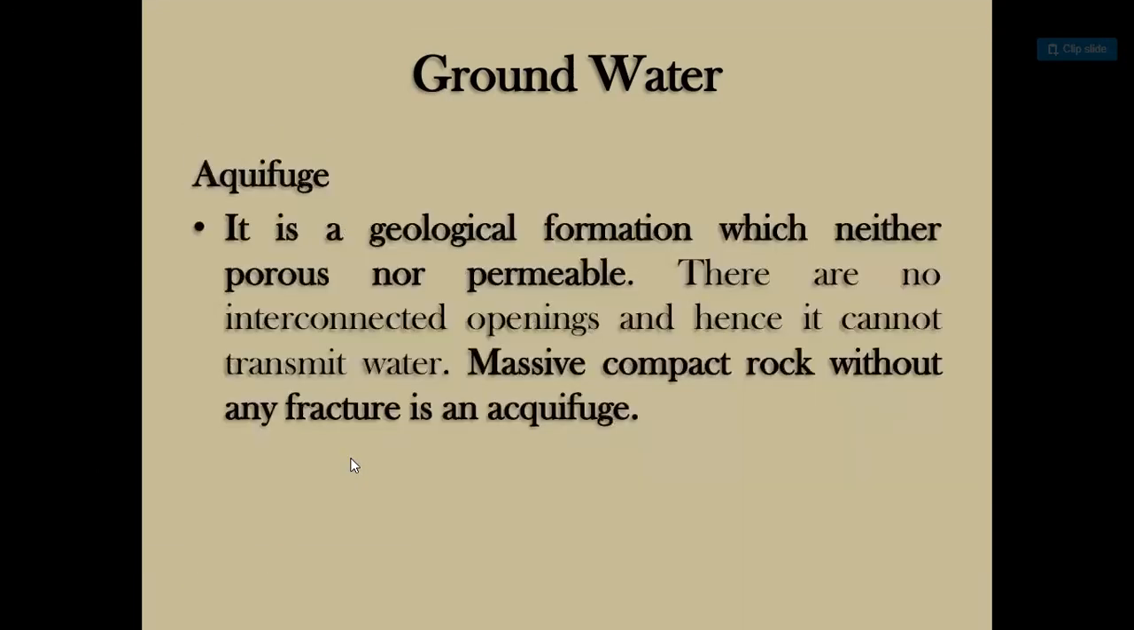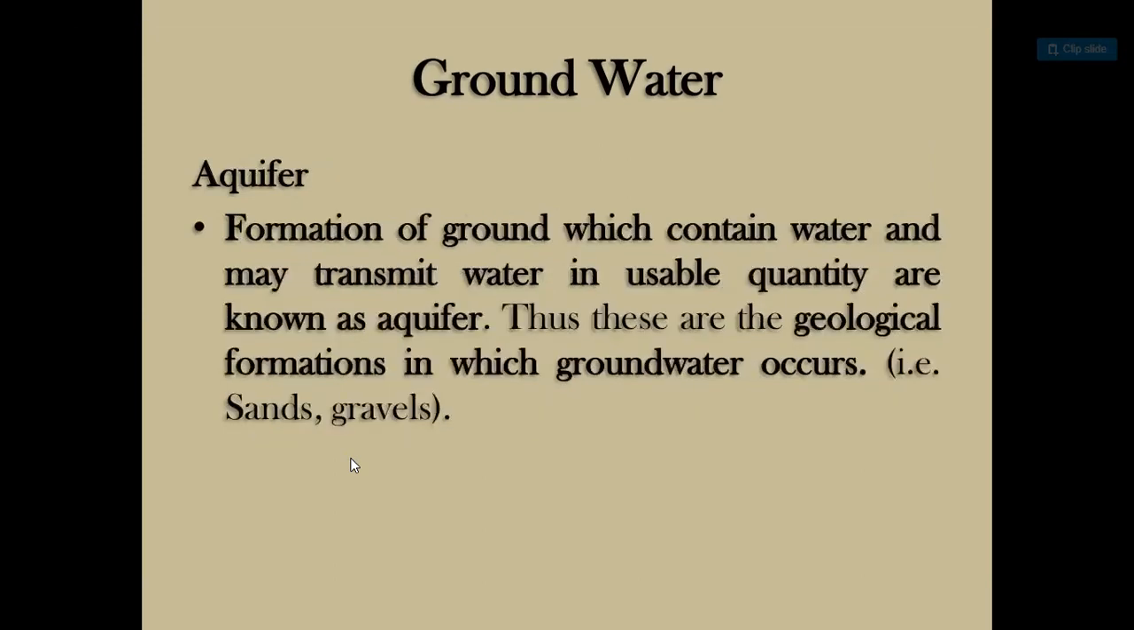Aquifuge. It is a geological formation which is neither porous nor permeable. There are no interconnected openings and hence it cannot transmit water. Massive compact rock without any fracture is an aquifuge. Aquifer. Formations of ground which contain water and may transmit water in usable quantity are known as aquifers. Thus, these are the geological formations in which groundwater occurs.